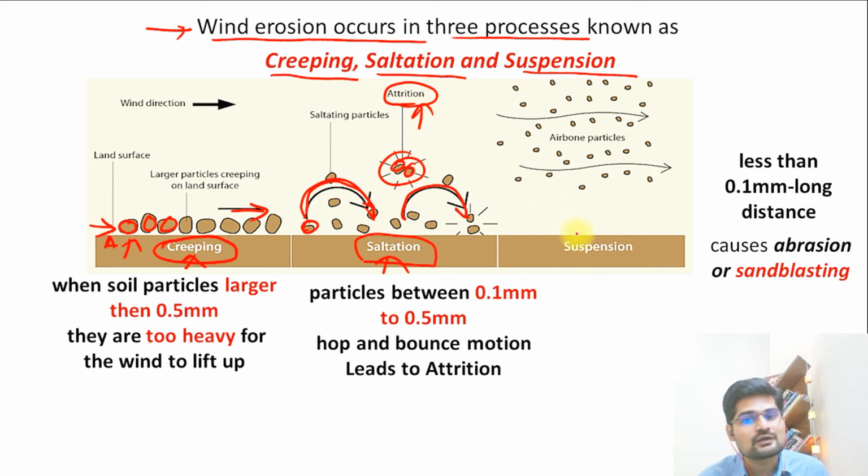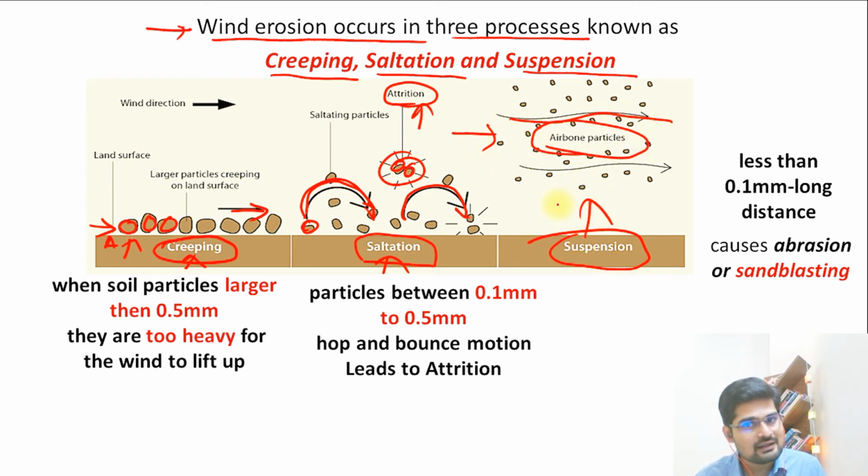And then the third one is suspension. When the velocity of wind is enough to carry particles in the air completely away from the ground, they are called airborne particles, and that is suspension. That is, they are suspended in the air. Now what we need to understand here is that creeping happens when soil particles are larger than 0.5 millimeter. But if they are 0.1 to 0.5 millimeter, then saltation happens.